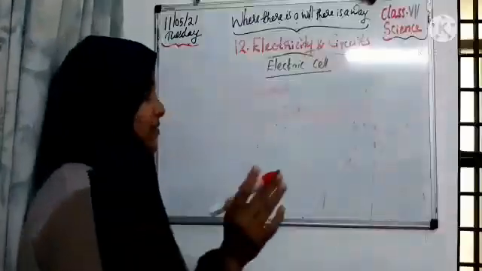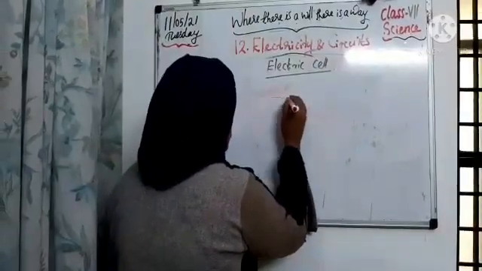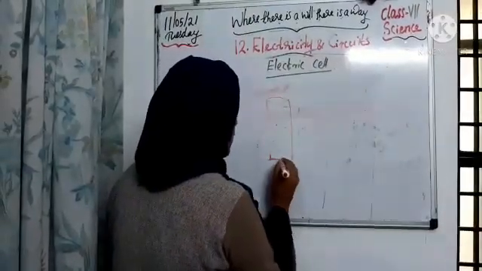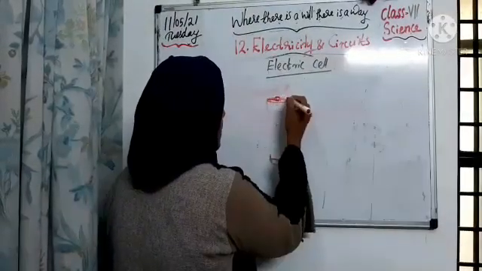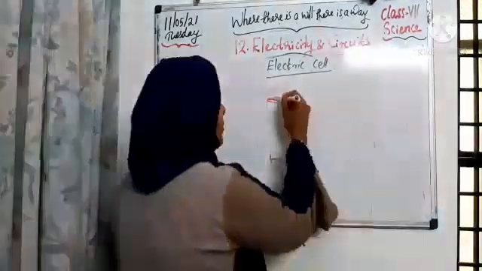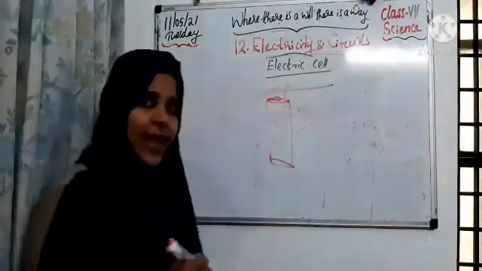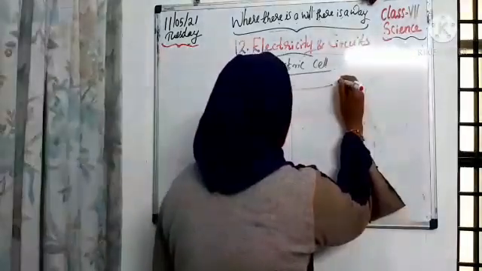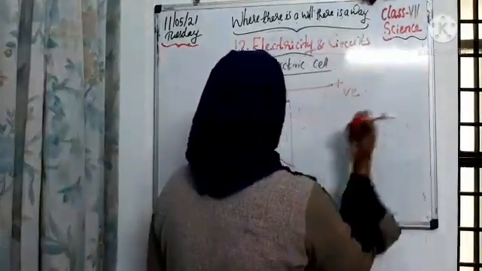Understand? Students, when we are drawing the battery structure, we know that this is a battery and on this terminal we can see a cap. This we call the metal cap, and this we call the positive terminal.